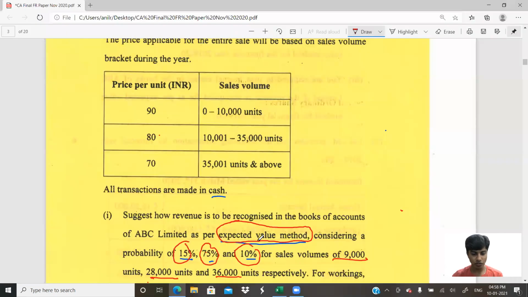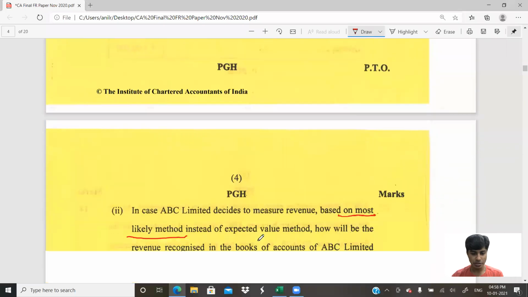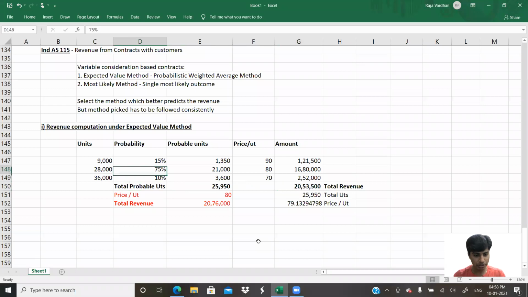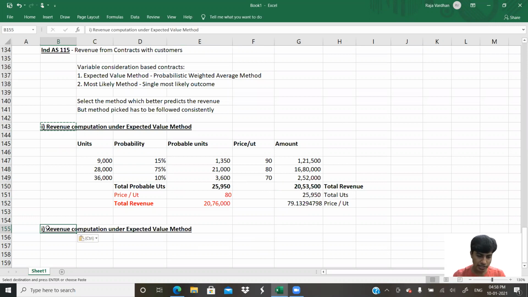Now let us go to the second part of the question. What exactly is the second part? They've asked us to compute it under the most likely method. Okay, let us do it under the most likely method. This is one of the very small answer questions, with not much computation, as far as I see in this particular paper.